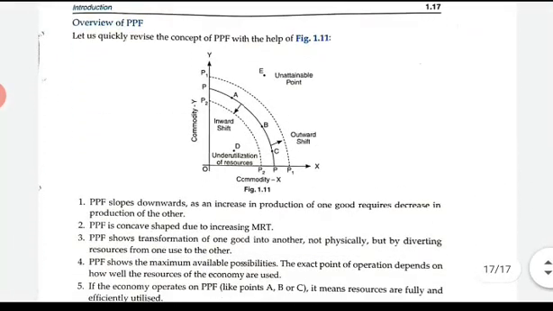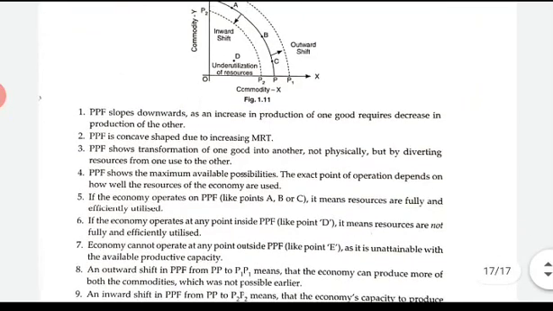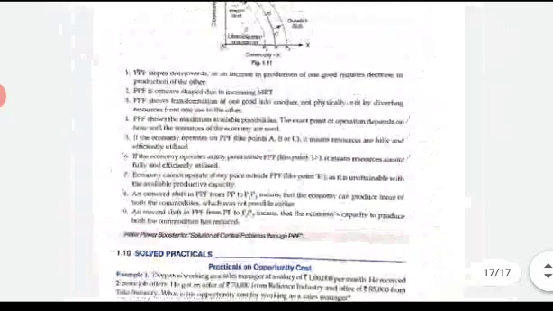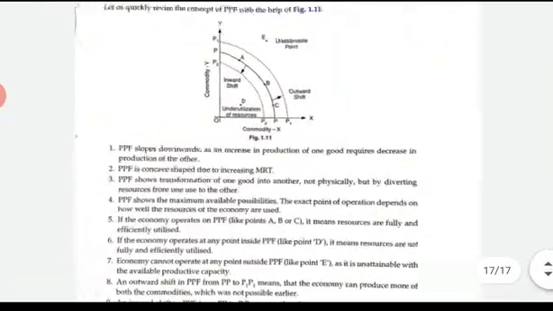If you see the quick overview of this PPF, PP is the original curve. The economy will operate on the PPF, and inside the PPF it will also operate. These are called attainable combinations, but outside the PPF it will not operate. Okay, so rightward shift, leftward shift. Why does a rightward shift take place? Why does a leftward shift take place? What are the reasons? You should know that. For a quick overview of this, you can go through this point, the overview of the PPF.